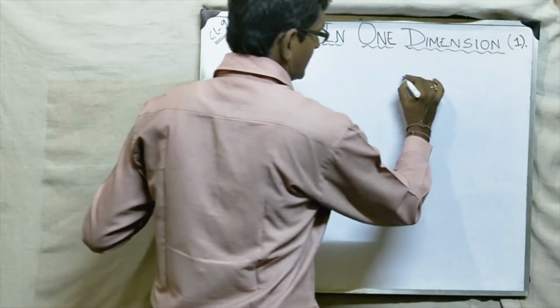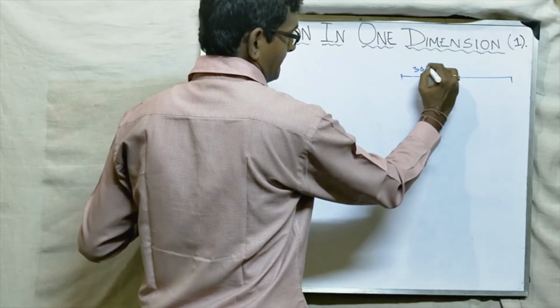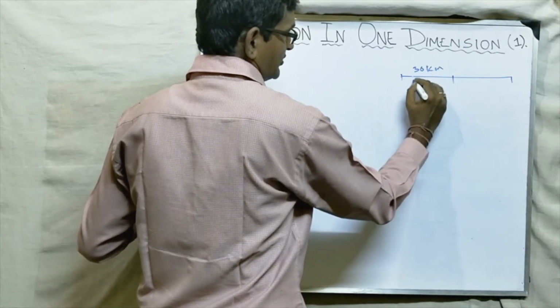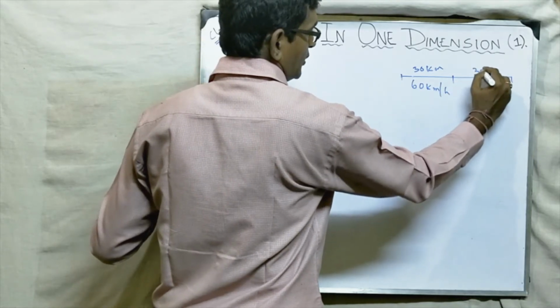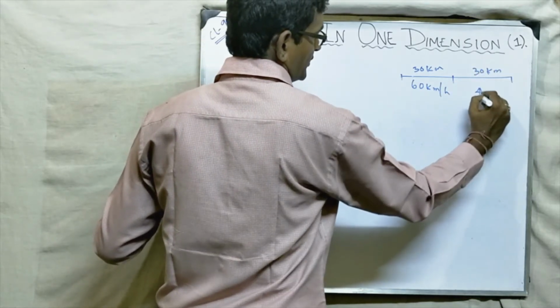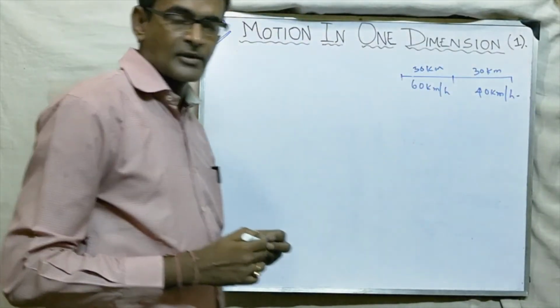See, this is the journey, the whole journey. 30 km at 60 km per hour, and this 30 km, the speed is 40 km per hour. I hope you can understand the question.